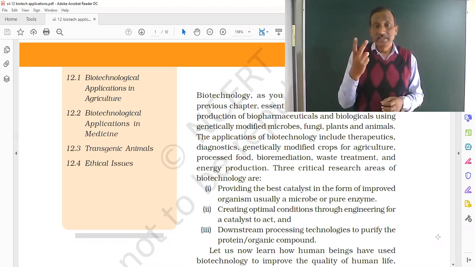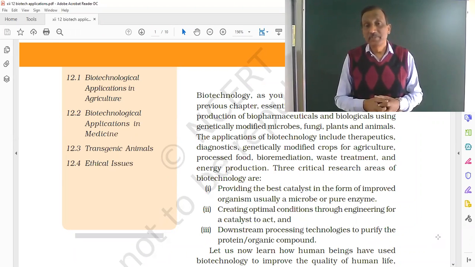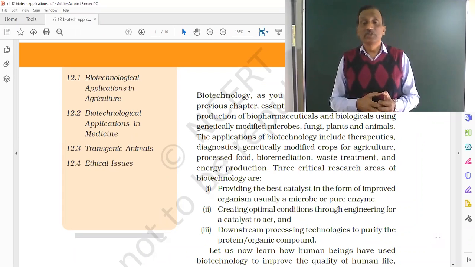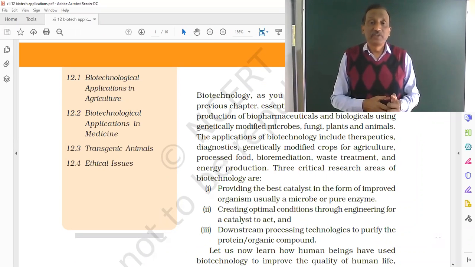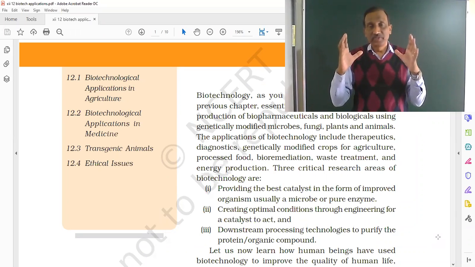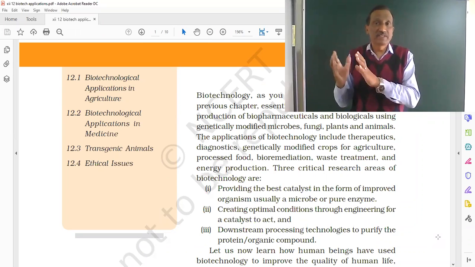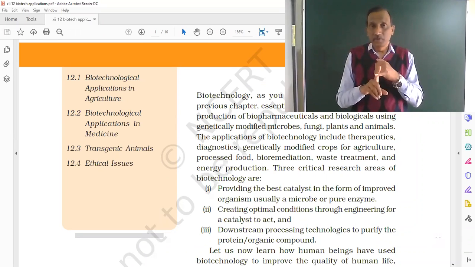Second, from the genetically modified organism, production of the product, that is, creating optimal conditions through engineering for the catalyst to act. So those genetically modified organisms that we have produced will be given the best, optimum conditions in order to get the product.